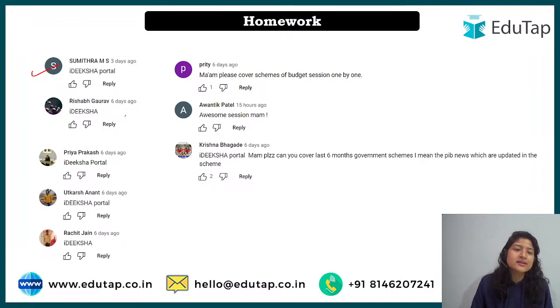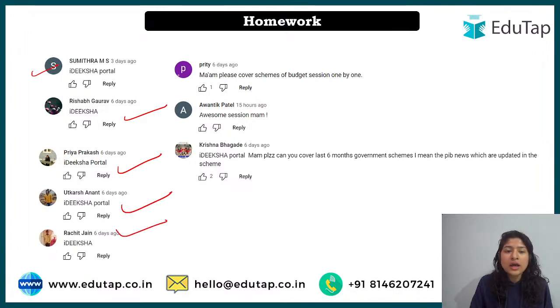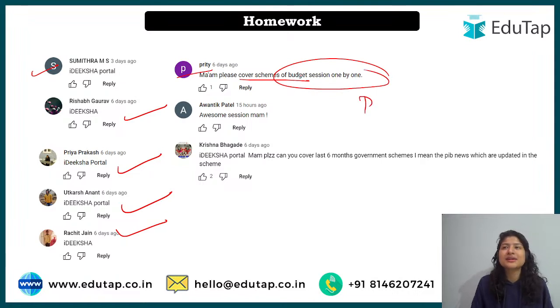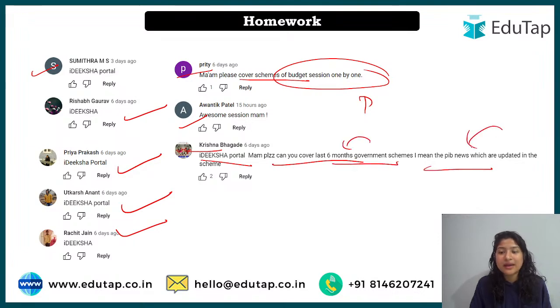Sumitra said the right answer, Rishabh said the right answer, Priya Prakash, Utkarsh and Rachit gave the right answer. Preeti has a suggestion: please cover schemes of the budget session one by one. Okay, I'll take your suggestion. These flagship schemes are anyway mentioned, but from next time onward I'll also mention the budget allocated for the particular year, if necessary. Thank you. Krishna also said the right answer, and he asks whether I can cover the last 6 months of government schemes, I mean the PIB news updated in the scheme. Yes, we follow that pattern only.